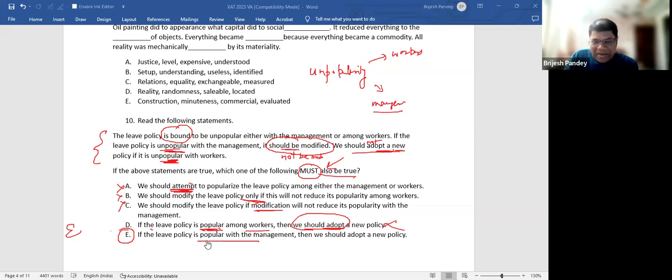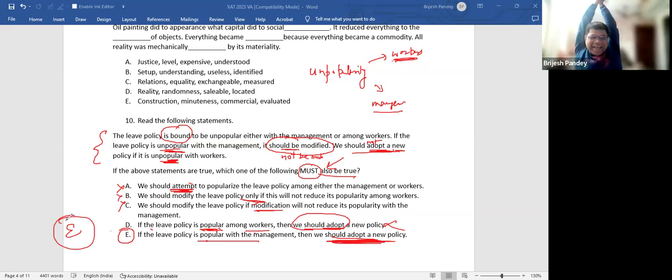If it is popular with management, that means it is unpopular with the workers. And if the workers are finding it unpopular, that means they need a new policy. Did you understand now? Yes or no? There has to be an unpopularity either among the workers or the management. If it is unpopular among the workers, then there is a course of action. So the option says it is popular among the management. So if it is popular among the management, it means it is unpopular among the workers. Then what should happen? Adopt a new policy. Perfect.